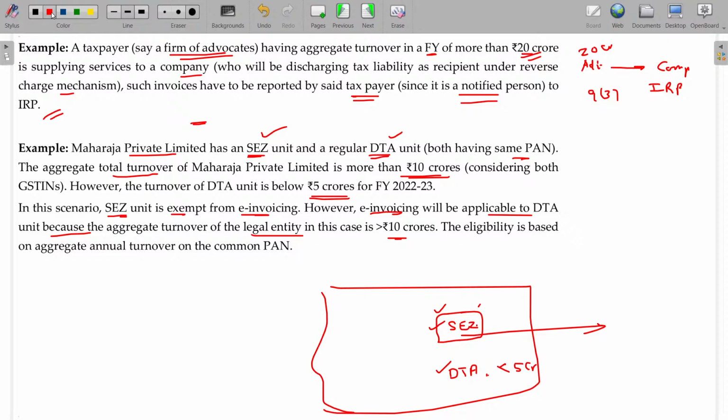more than 10 crores. So you need not prepare an e-invoice for this, but you have to prepare the e-invoice here, because aggregate turnover means turnover of the entity. PAN-based turnover will be taken. PAN-based turnover means all the turnover, inclusive of export turnover as well as exempted turnover, will be taken. So here, aggregate turnover is more than 10 crores, definitely e-invoice is a must, but e-invoice is not a must for SEZ. So leaving this, you have to issue the e-invoice for the DTA entity.